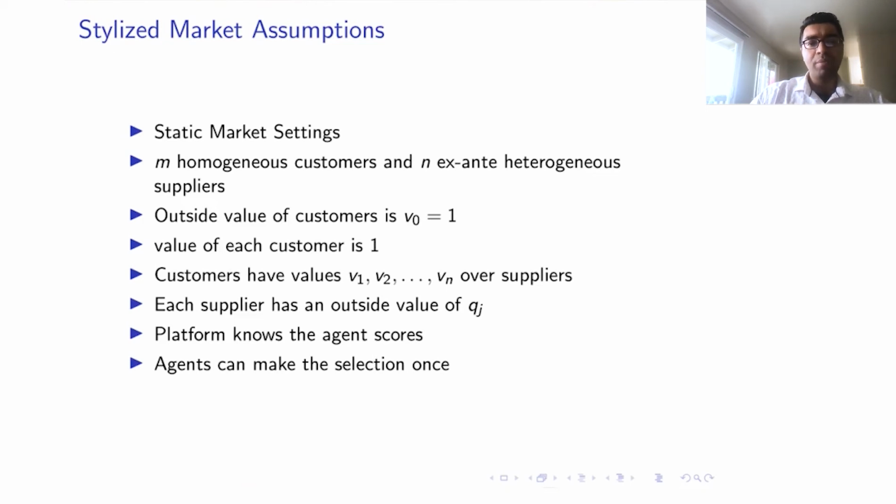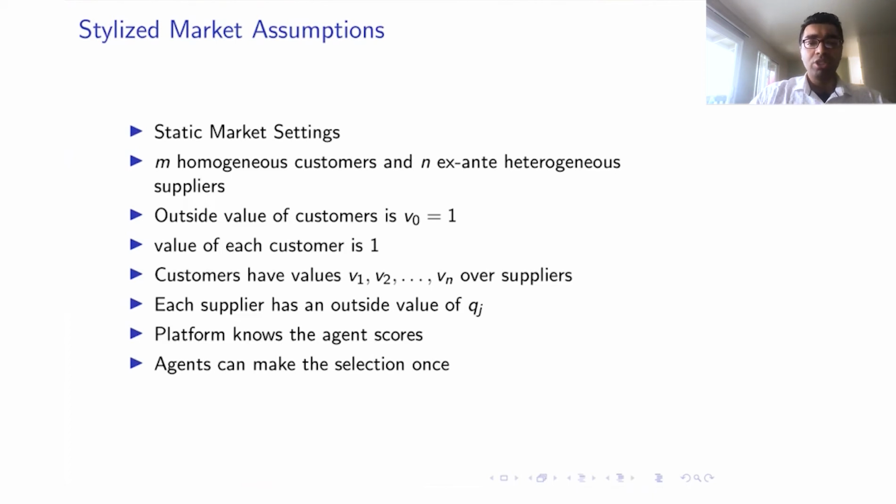The other assumption we make is that the customers are homogeneous and the suppliers are ex ante heterogeneous. Now, this is again partially correct in the case where platforms have some knowledge regarding one side. Take the case of Airbnb. There is much more information available about hosts as compared to guests, where hosts will already advertise the places much in advance.